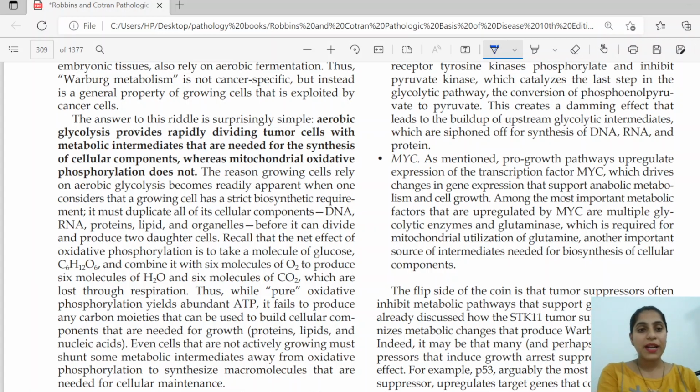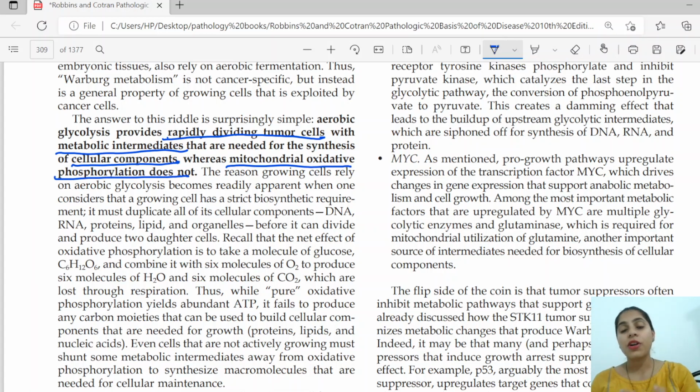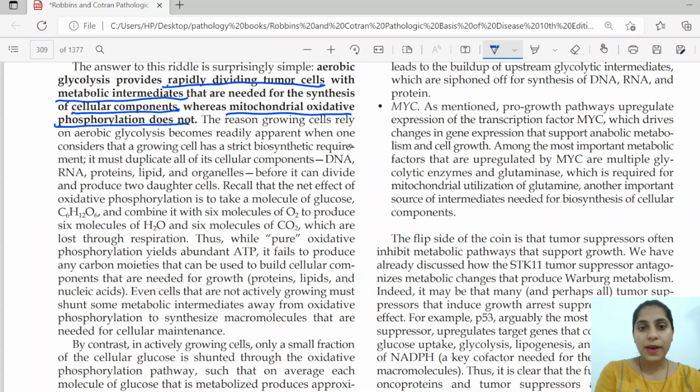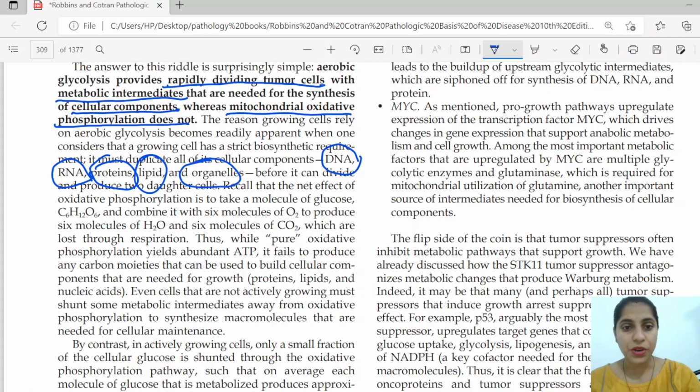So here it says, aerobic glycolysis provides rapidly dividing tumor cells intermediate metabolites that are needed for the synthesis of cellular components, whereas mitochondrial oxidative phosphorylation does not. Oxidative phosphorylation yields a lot of ATP, whereas aerobic glycolysis yields less ATP, but rather provides substrate for the synthesis of the cellular components. Because rapidly dividing cells will need a lot of biosynthetic material for synthesis of DNA, RNA, protein, lipids and organelles before they divide into two daughter cells.